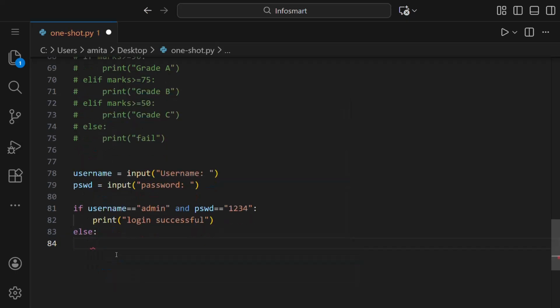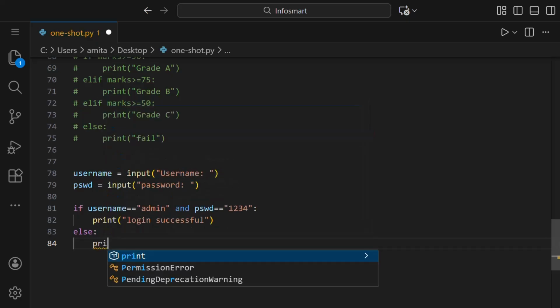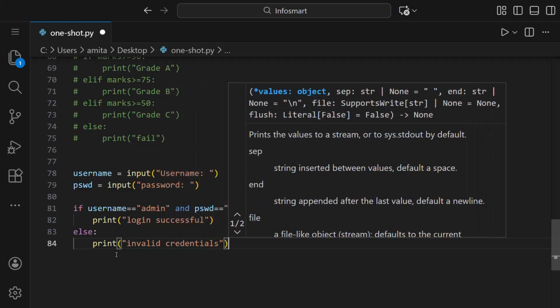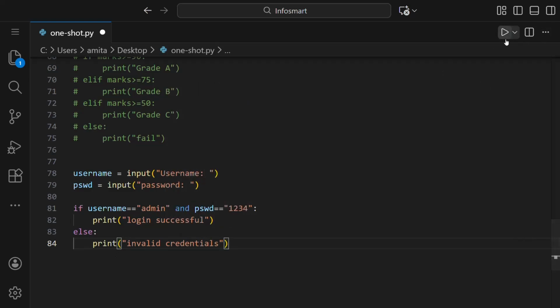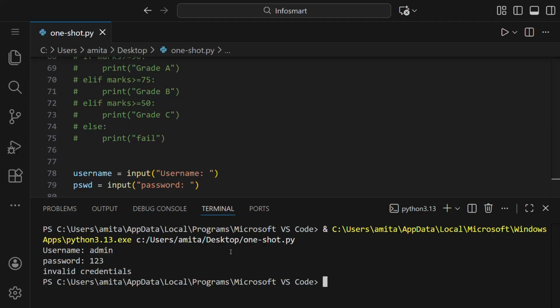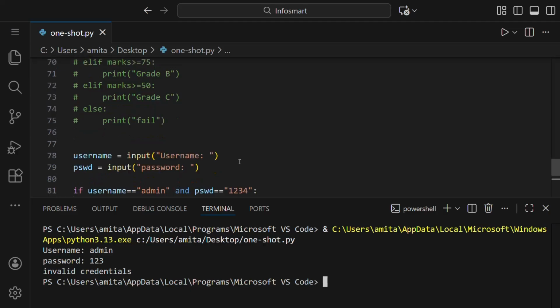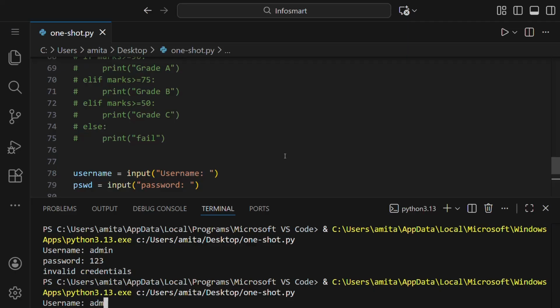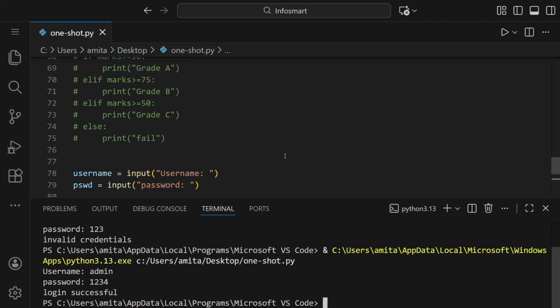We'll put else. If either the username or password is incorrect, or both are incorrect, then it will go to else, and in else we'll print invalid credentials. If you run this, it asks for username: admin, password: let us say 123. Then it says invalid credentials because our password is 1234. Now let us run this again and type the correct password. Then you can see it said login successful.